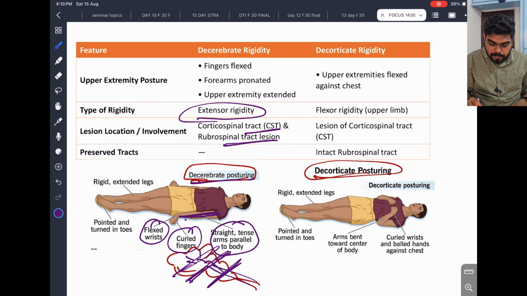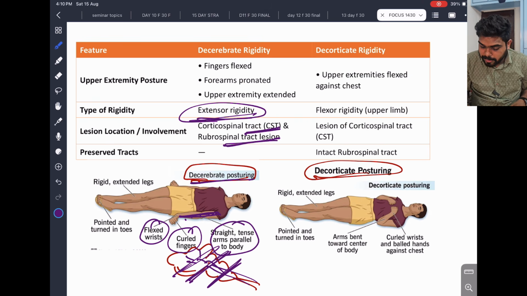Here it is very important. Why it is happening, I'll explain in the last. Till then I'll just explain what this is. So extensor rigidity, with the corticospinal tract and rubrospinal tract both having a lesion. That is why you can see this complete extension, flexed wrist and curled fingers. This is decerebrate posturing.